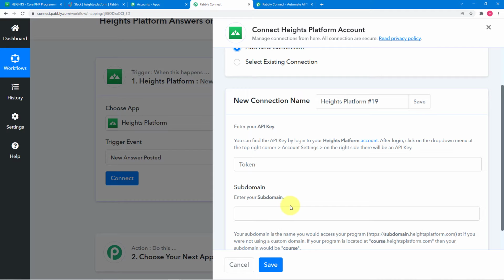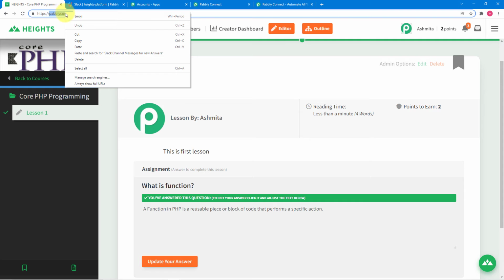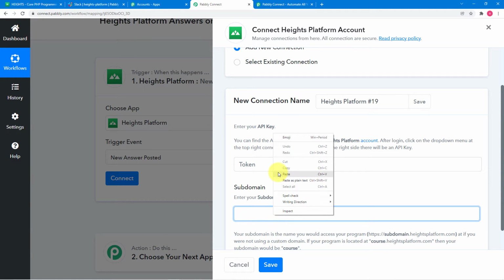You'll find the subdomain's name when you open your Heights application's dashboard. Here you will find this subdomain in the URL you can see above. After this HTTP slash, you will find your subdomain's name. Our subdomain's name is pabblyconnect.heightsplatform.com, so Pabbly Connect is the subdomain. Copy this and paste it here in the subdomain name.